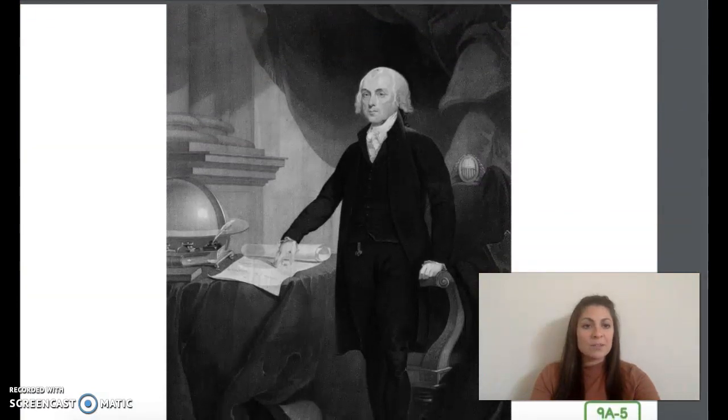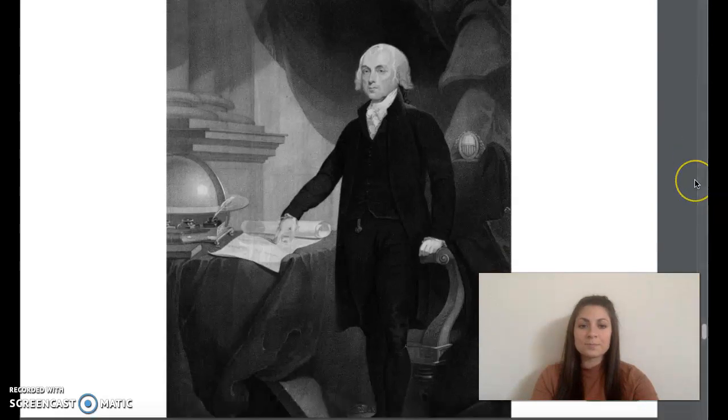James Madison's fine work in developing the U.S. Constitution earned him the nickname the Father of the Constitution. Later, James Madison was elected to serve as the 4th President of the United States. Today, hundreds of years later, America's government and laws are based on what Madison and his fellow founding fathers created. The U.S. Constitution is the highest law of the land, so no one and no state is allowed to pass a law that goes against the Constitution's principles.